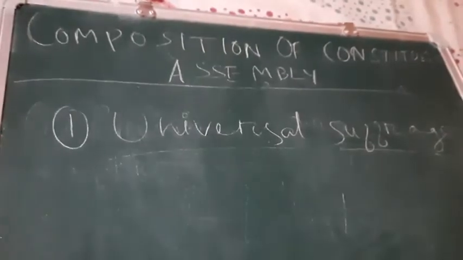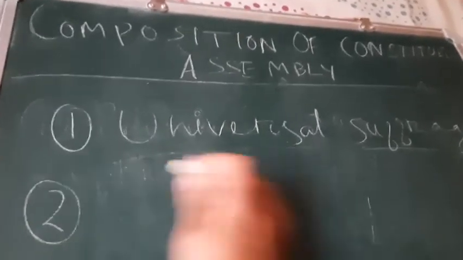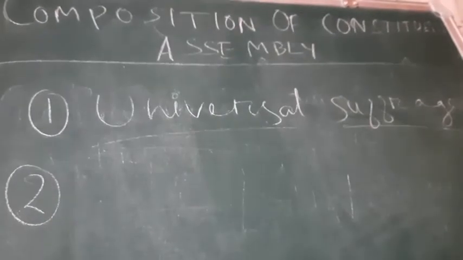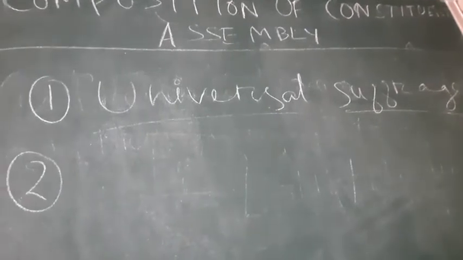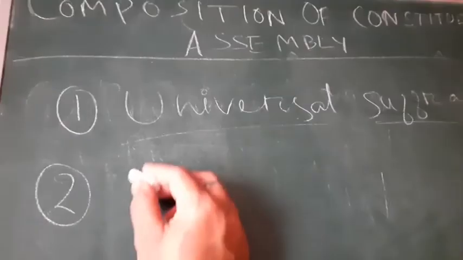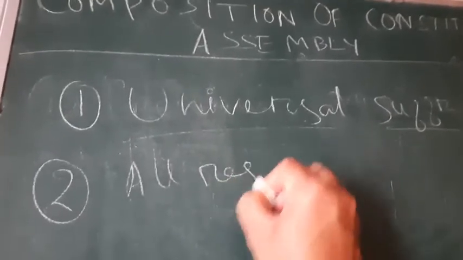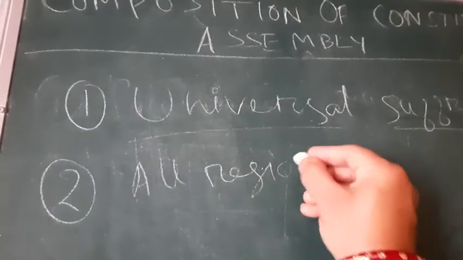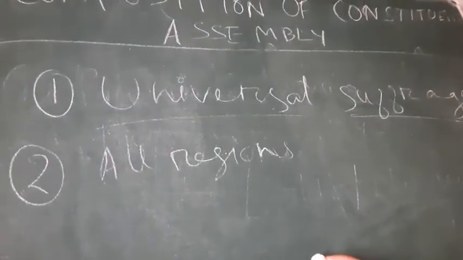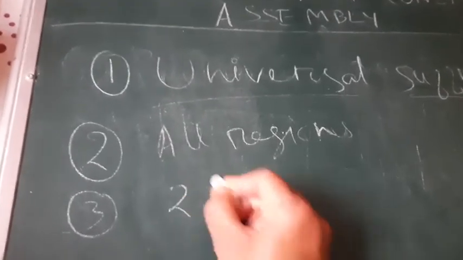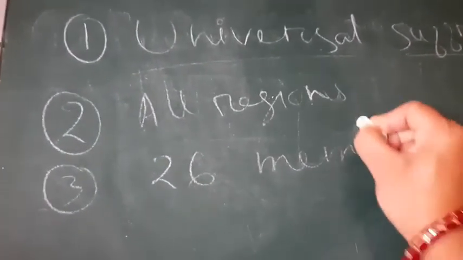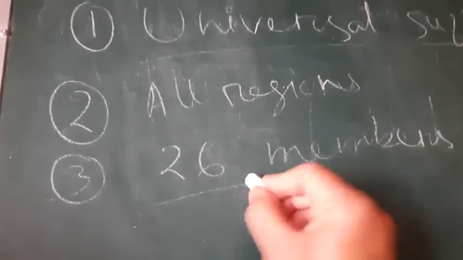Okay. Next, number 2 is that although it was not a universally elected body, they have included members of all the important religions. I already told you, Hindus, Muslims, Sikhs were involved in the election process. And number 3 is that there are 26 members from the scheduled caste, SC. Okay, the third point is that.